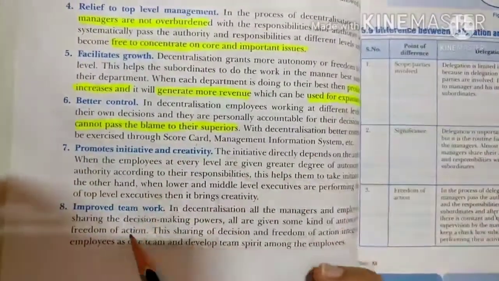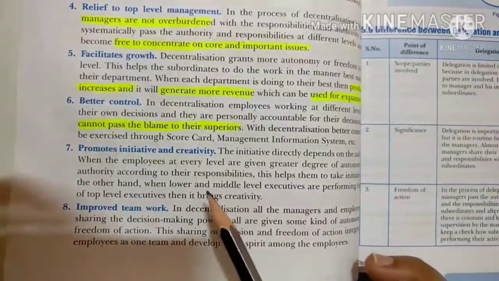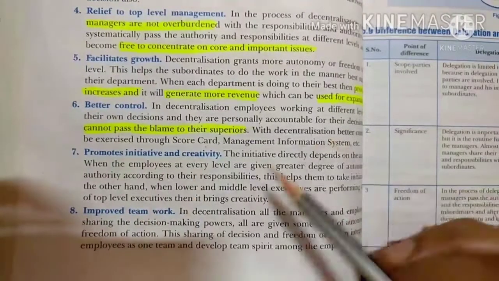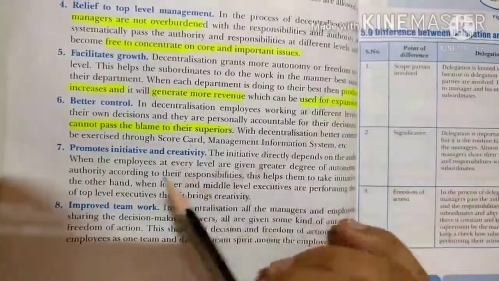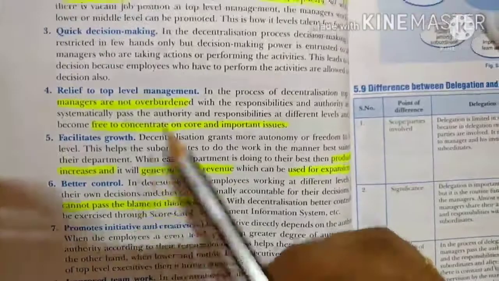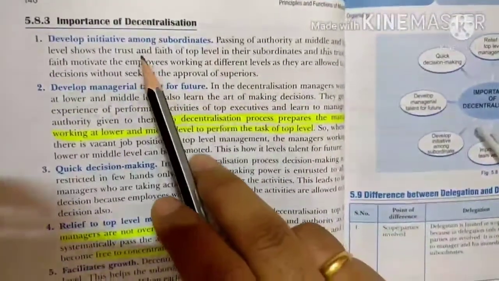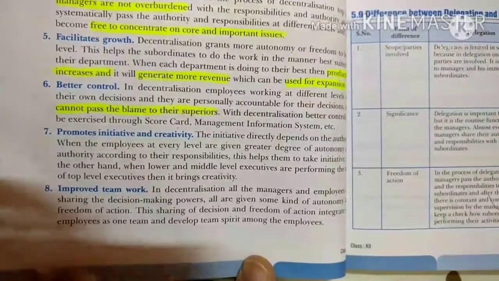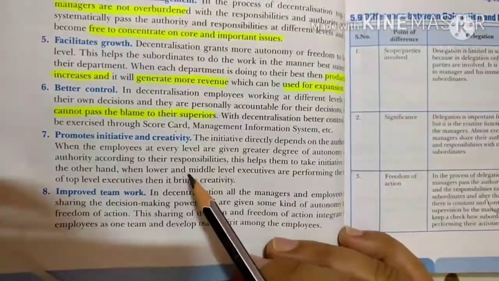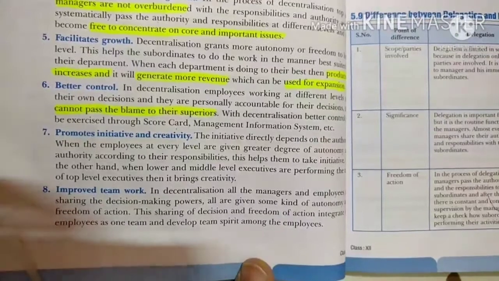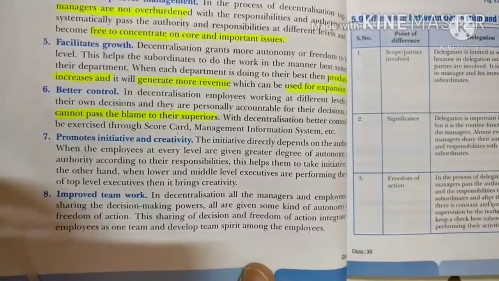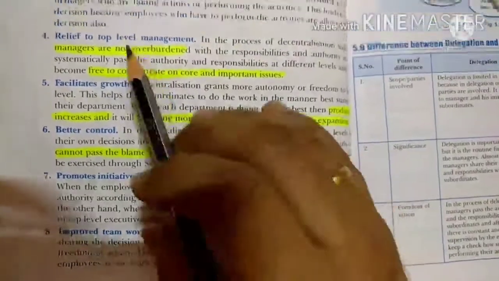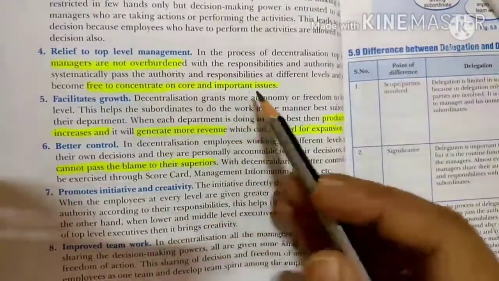Now the 7th and 8th points are not given in the new books which were published in 2019 or 2020. These 2 points are not given, but still I am explaining them to you, so you can write them, no problem. Promotes initiative and creativity. Initiative we have already learned in the first point. It promotes initiative by giving people trust and confidence. And creativity helps those who are working at top level to apply creativity in the organization, because they now get free time to concentrate on their core and important issues.